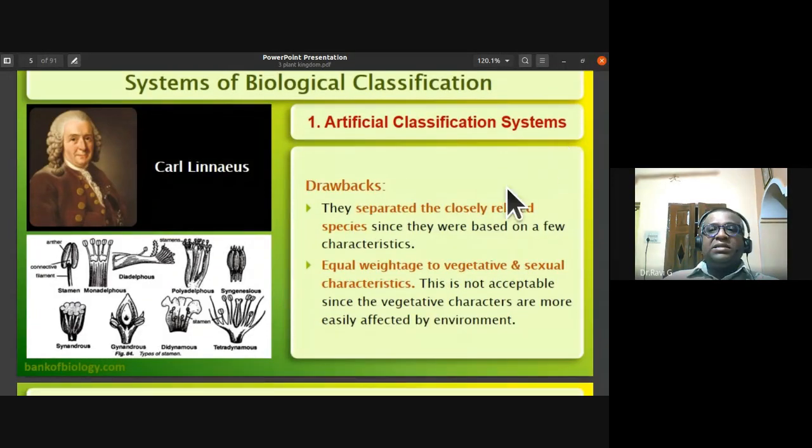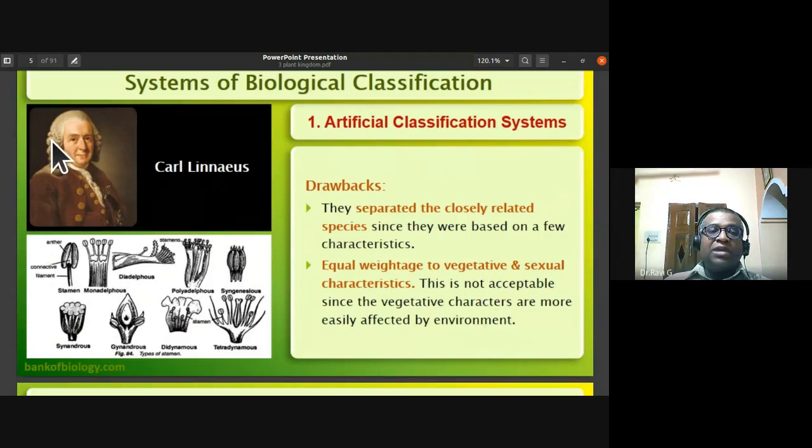Then we discussed the drawbacks or the disadvantages of this artificial classification system. In the artificial classification system, they separated closely related species since they were based on a few characters like the type of androecium. So on that basis, they were classified. So they separated the closely related species since the artificial system considered only a few characters.